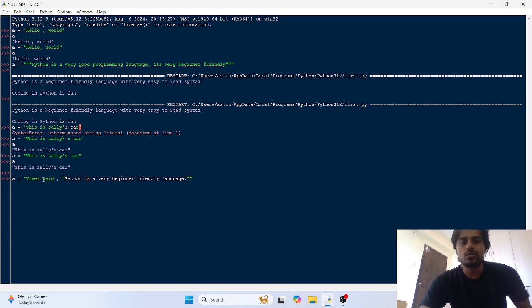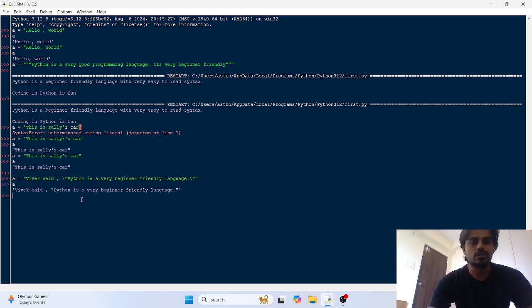So what happens in such situations? In such a situation you would have to escape these quotes like this, then you can print it. So where the text data itself contains double quotation marks, you have to escape both these quotes to get the output of this.